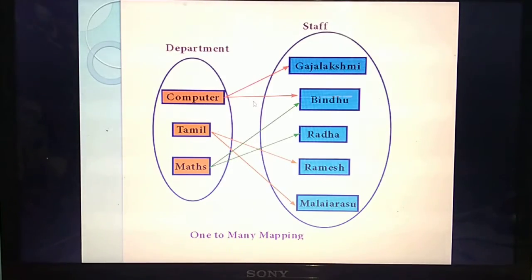Whether the computer staff will take Tamil? No. Okay, whether the Tamil staff will take computer? No. But here the computer staff can take Maths. That's a possibility. Understand? So from here, one entity is related to many entities in the next table. That is one to many.